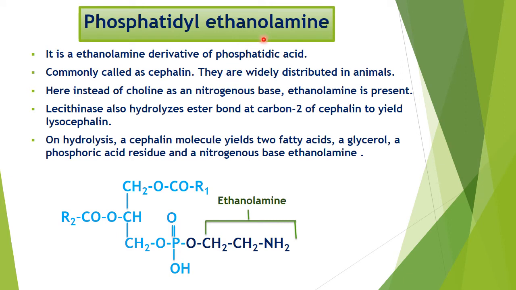Then number 2, phosphatidyl ethanolamine. This phosphatidyl ethanolamine is a derivative of phosphatidic acid. It is commonly known as cephalin. It is widely distributed in animals. Here instead of choline, the nitrogen base, you can see it is ethanolamine. There it was choline. Now we have ethanolamine. So this structure is common. Only there is a change in this nitrogen base.